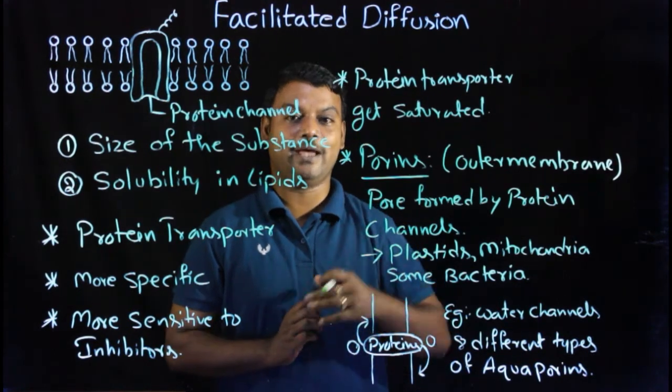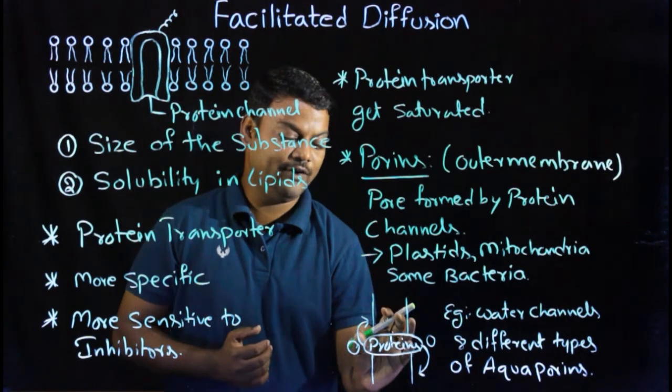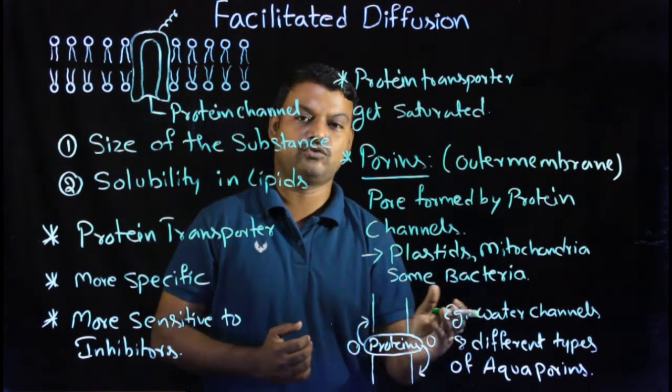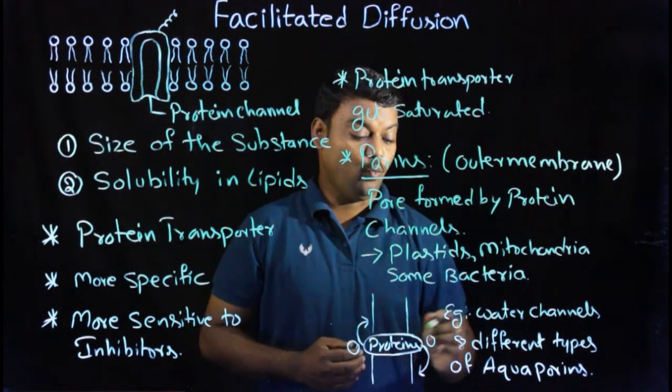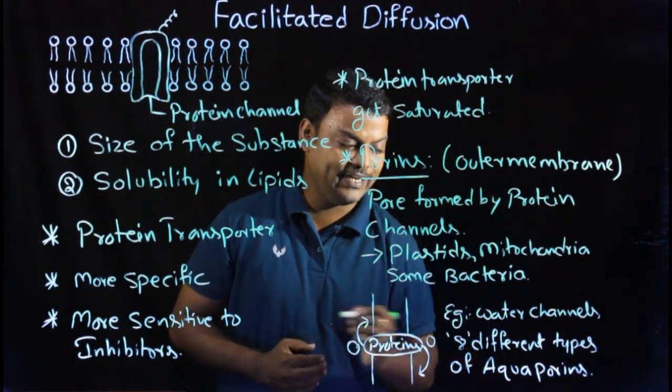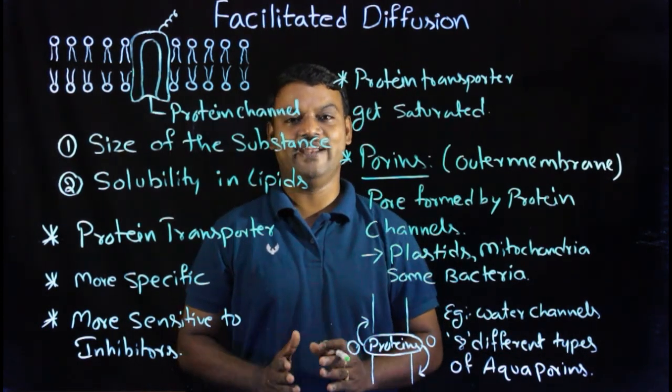Because of its rotation capacity, if the substance binds on the outside of the protein, when it is rotated, it will be released to the inside of the membrane. Example, water channels. A water channel is made up of 8 different types of aquaporins. This is the mechanism of facilitated diffusion.